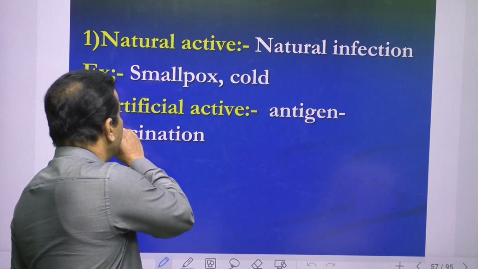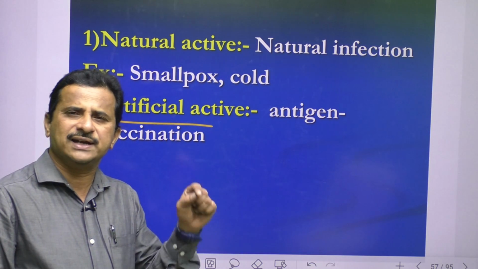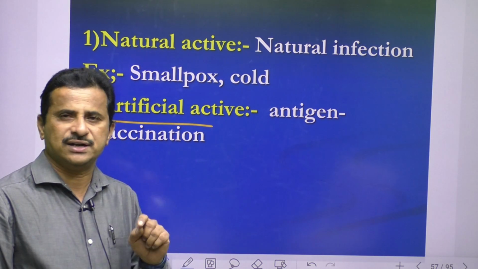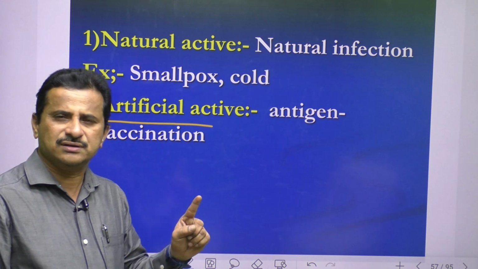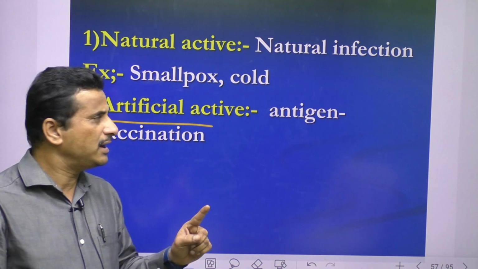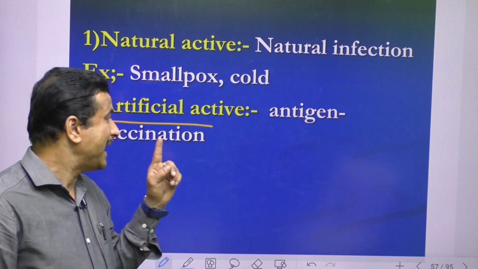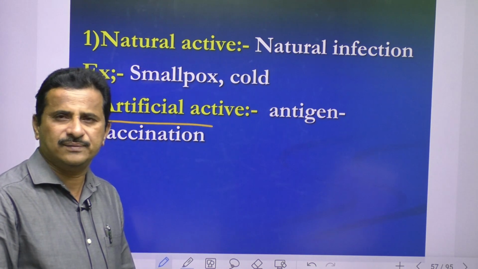And so artificial active. Here artificially we are introducing antigens into our bodies through vaccination. That's why vaccination, immunization, is an example of artificial active immunity, AAA.